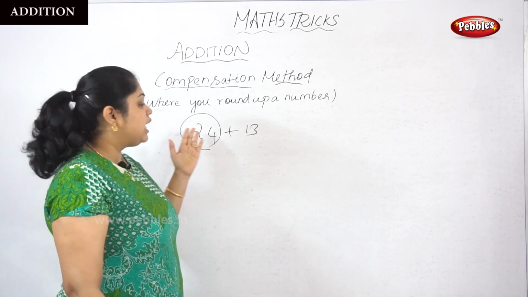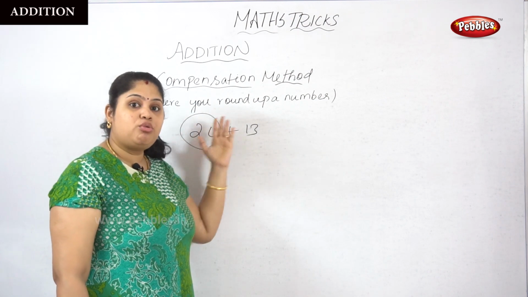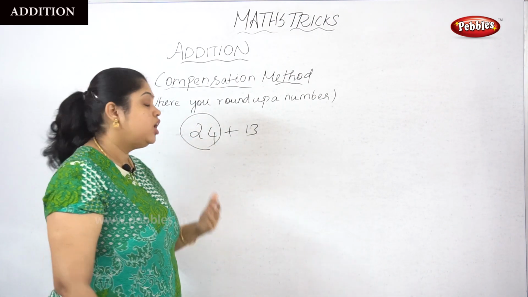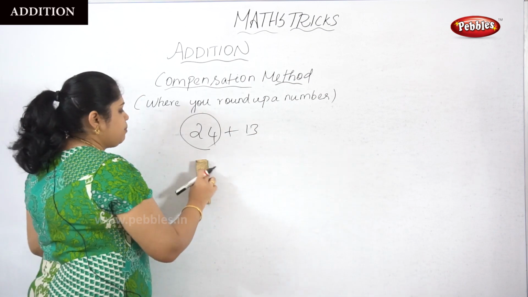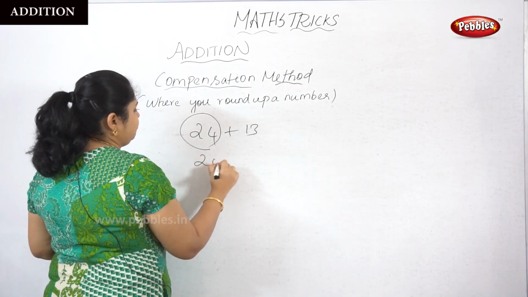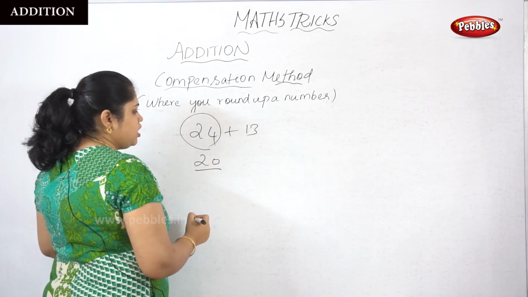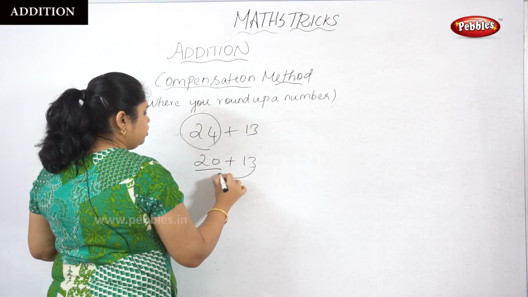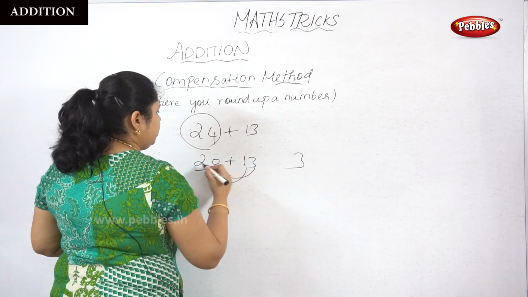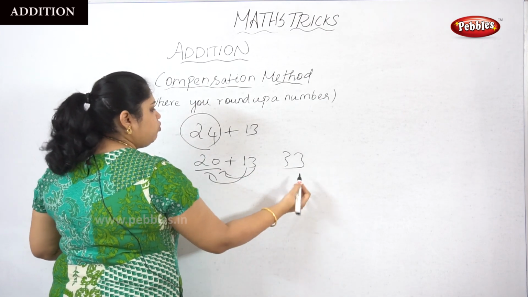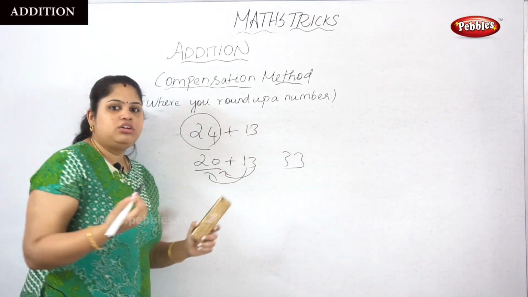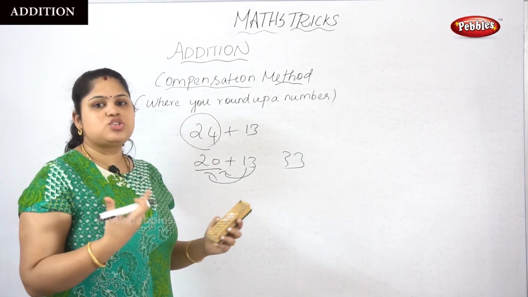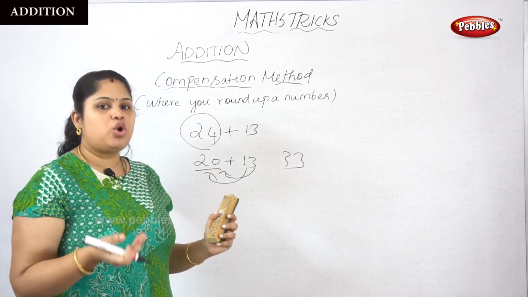So when it comes to numbers like 24 plus 13, 22 plus 13, we can make a round up. For example, we can make a 20 as a round up, isn't it? And then we will add 13 to it. Then again you have to make a 4, but it's not any trick or easy method to follow.